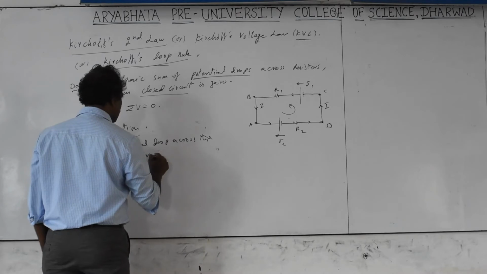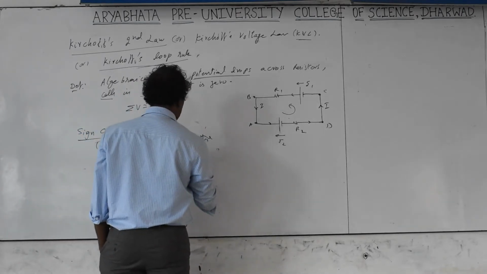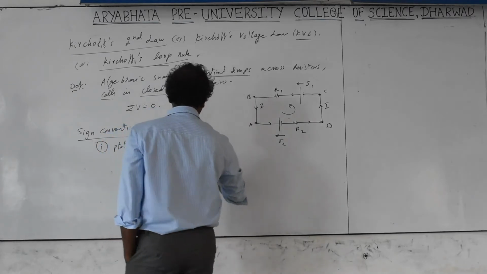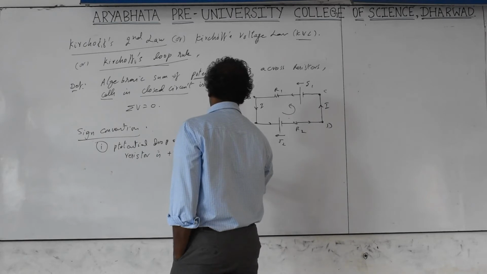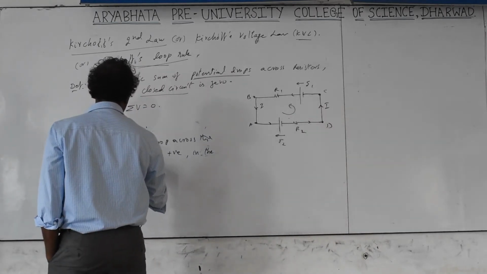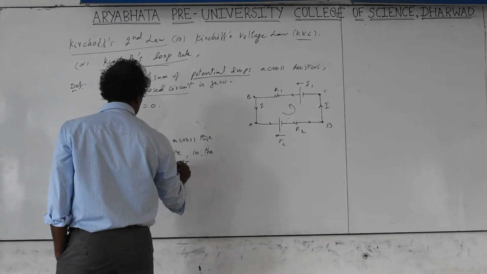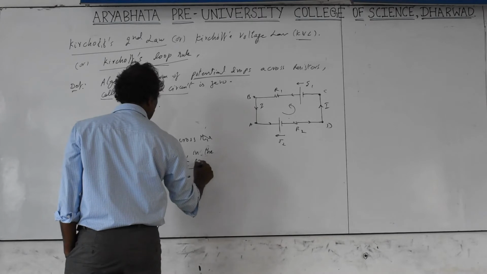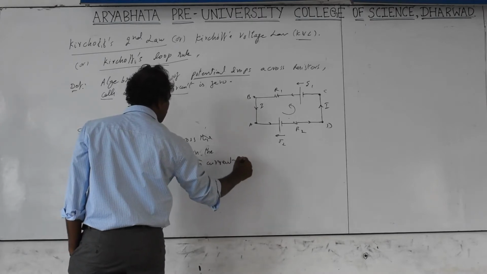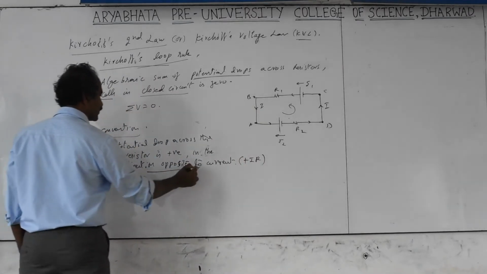The potential drop across the resistor is positive in the direction opposite to the current. Reverse it: opposite to current, positive. That means it is going to be plus IR, but opposite to current.